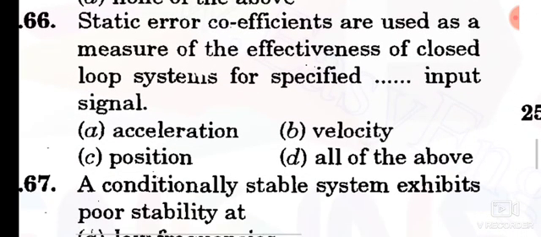Question number 66. Static error coefficients are used as a measure of effectiveness of closed loop systems for specified dash input signal. Option A, acceleration. Option B, velocity. Option C, position. So option D is the correct answer, all of the above. So input signals are acceleration, velocity and position.